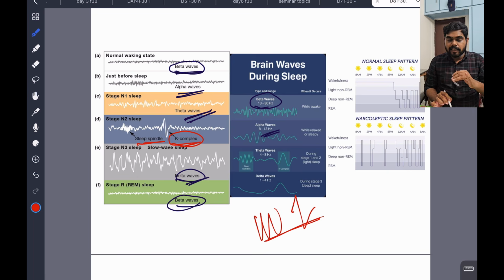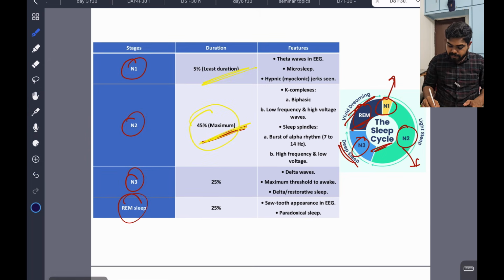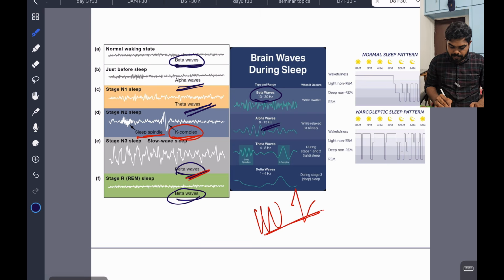And N3, which is the deep sleep, has delta waves. So N3, known as deep sleep, has delta waves. Delta waves are in deep sleep, that is N3.